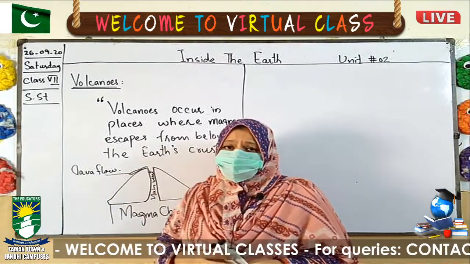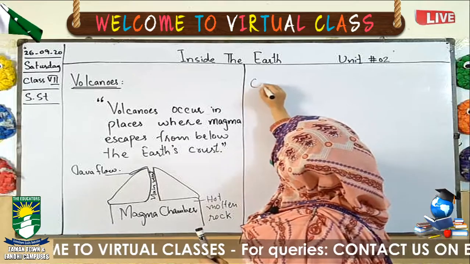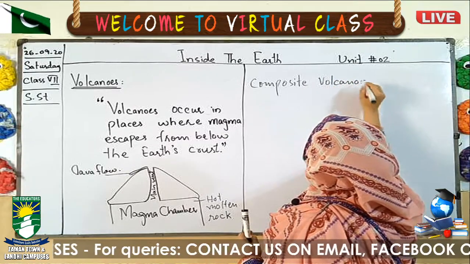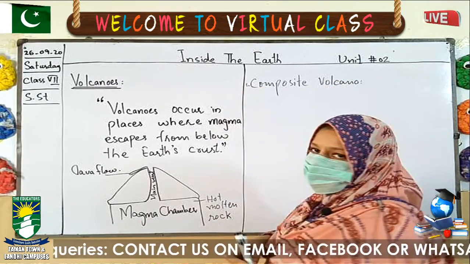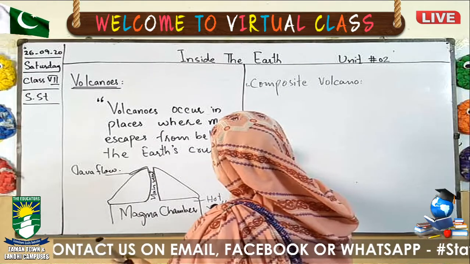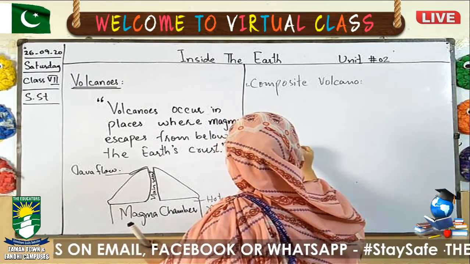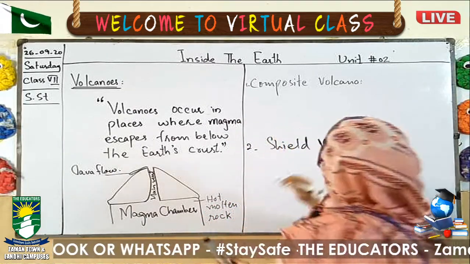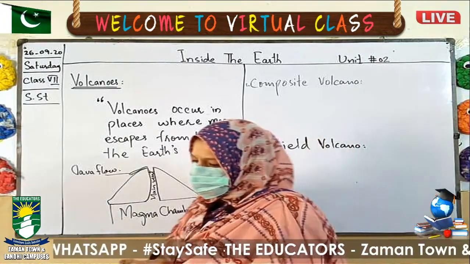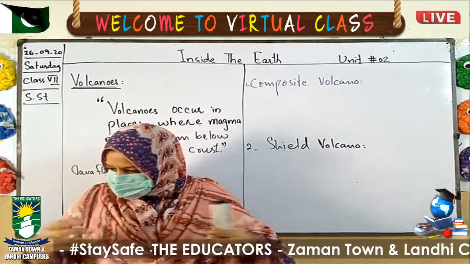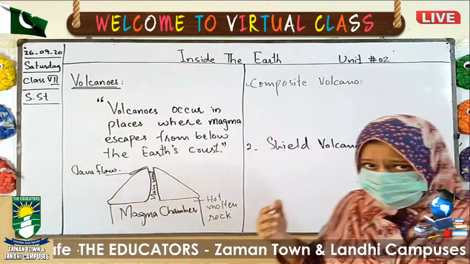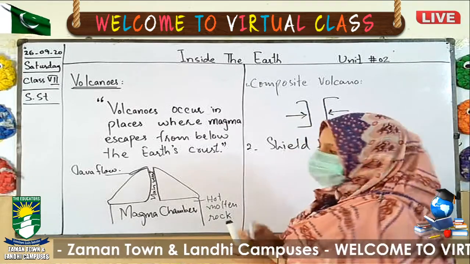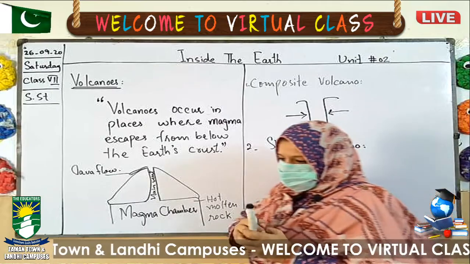There are two main types of volcanoes: number one, the composite volcano, and number two, the shield volcano. Composite volcanoes form as a result of the movement of two tectonic plates when they push towards each other.